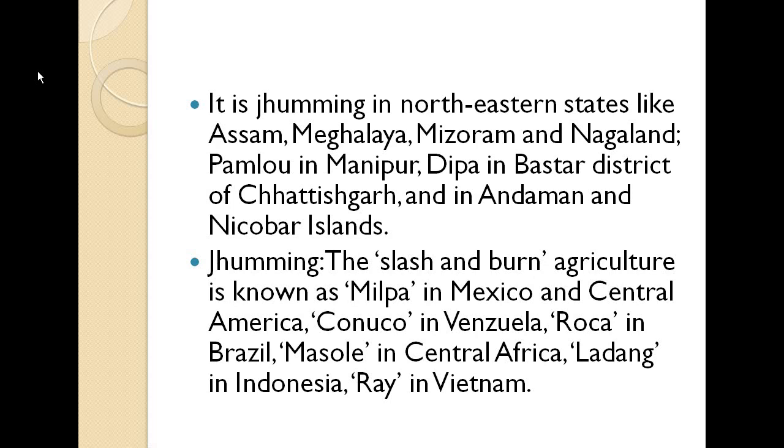Jhuming, the slash and burn agriculture, is known as Milpa in Mexico and Central America, Conuco in Venezuela, Roca in Brazil, Masole in Central Africa, Ladang in Indonesia, and Ray in Vietnam. So we call it Jhuming in India as a primitive subsistence farming, and in other countries they call it by these names.